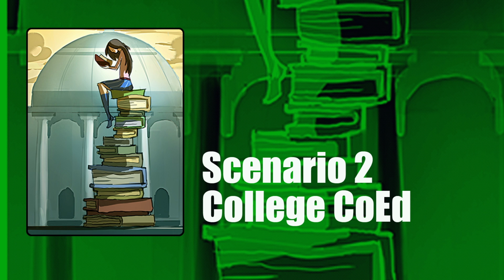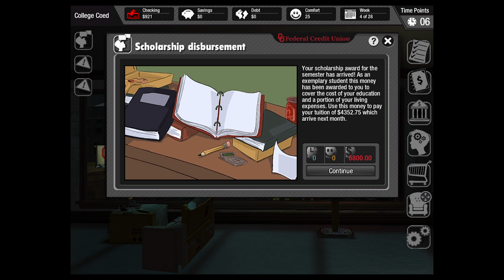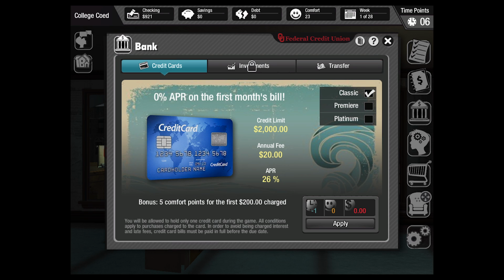The second scenario, College Co-ed, places the student in college where they have to live off a small part-time salary and a once-a-semester scholarship. This challenges them with an irregular income. The scenario also introduces the ability to access a credit card and discusses the pros and cons of credit.